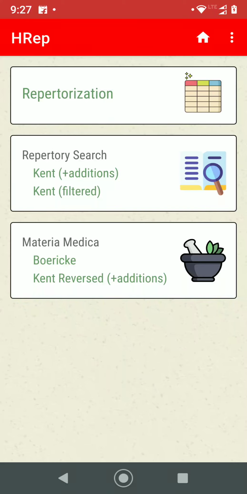I'm going to show how to use the repertory search in Hrep. You can see there are two repertories, Kent plus additions and Kent filtered. Kent plus additions has additional rubrics and drugs which are not present in Kent's original repertory.